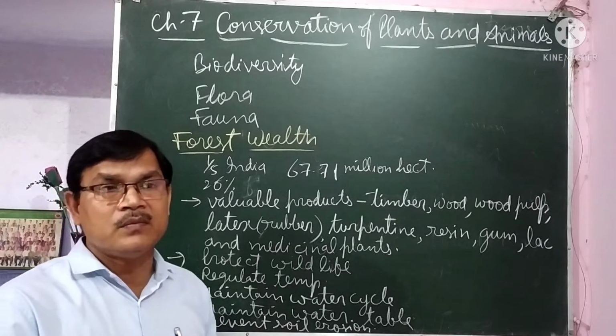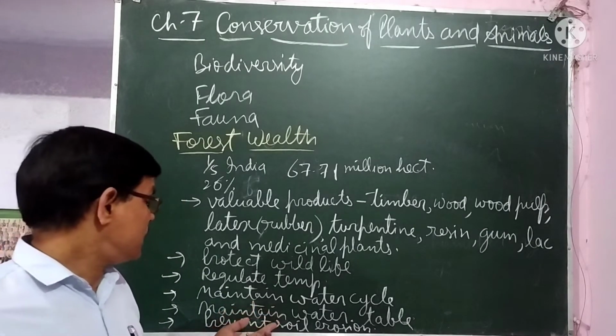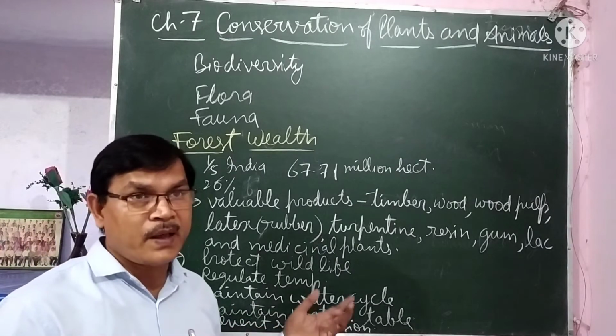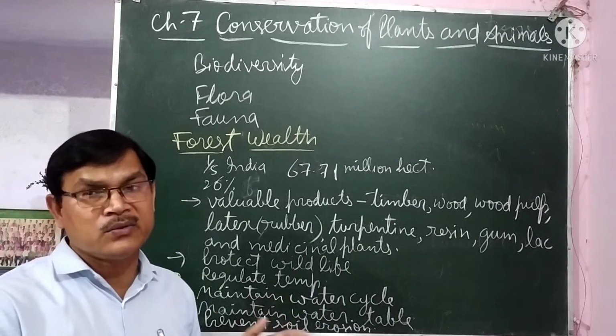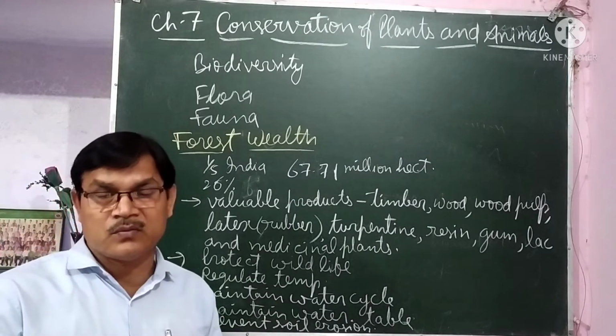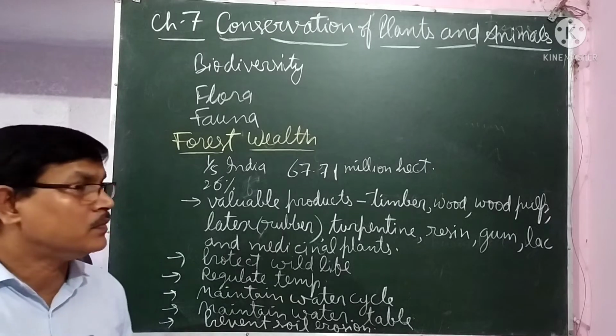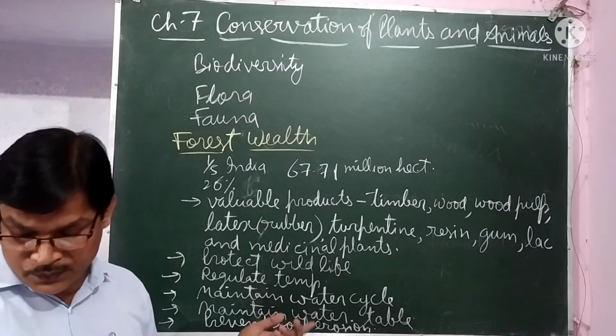So that fertile land may convert into desert. So they prevent soil erosion, as the roots of the trees anchor the soil, and they do not let the soil be flown away by the flowing water or by fast moving air. So they prevent soil erosion also.